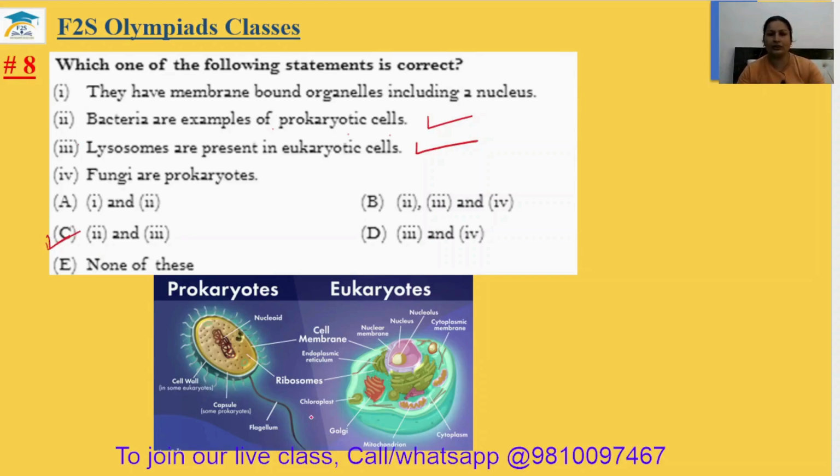I have just shown here the prokaryotic and eukaryotic cell. So you can see prokaryotic cell have very less number of organelles, while eukaryotic cell have very large number of organelles. Eighth answer will be option C.